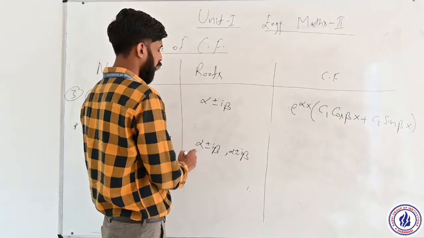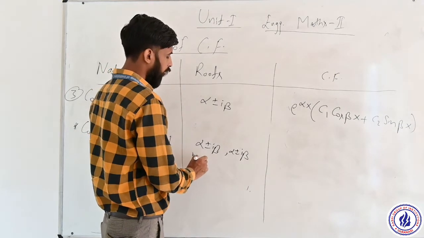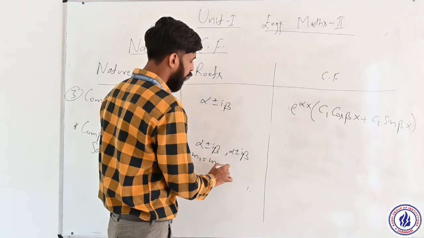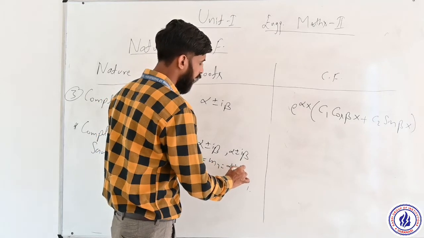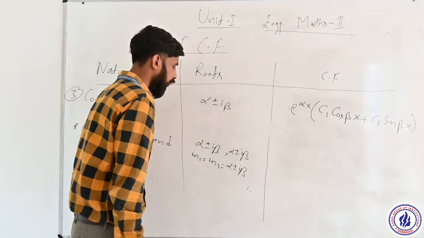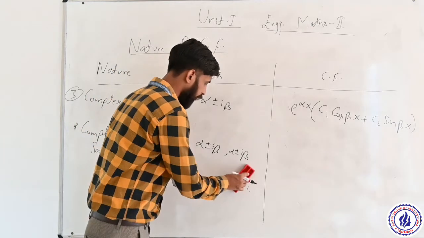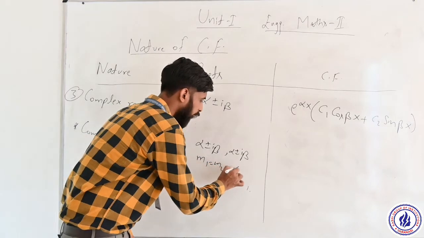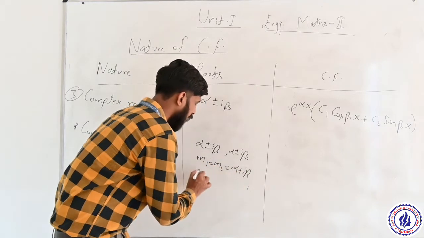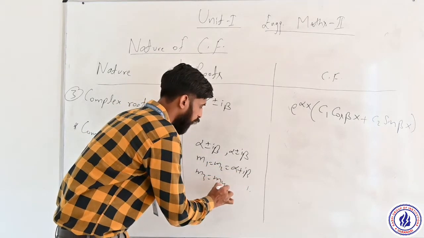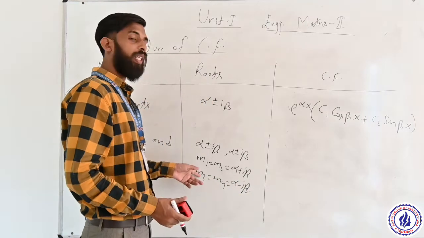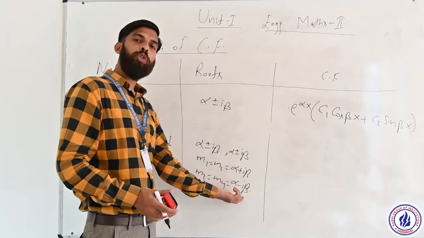We have four roots like m1 equal to m2 equal to alpha plus iota beta, and m3 equal to m4 equal to alpha minus iota beta. So two roots are same, two roots are same.